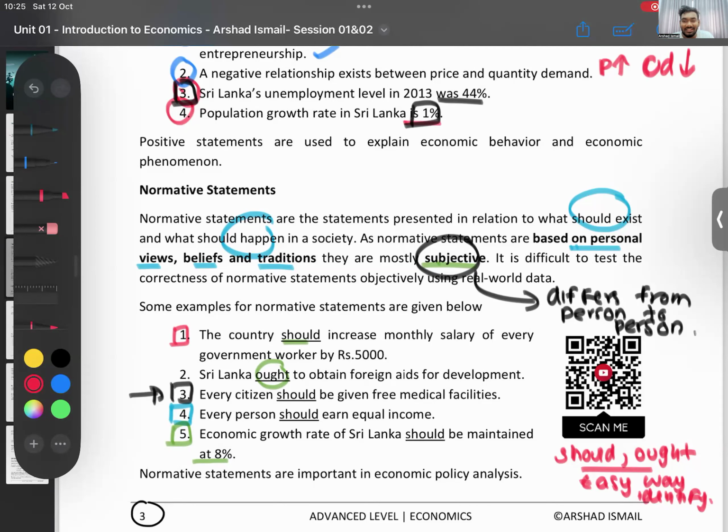But those are personal opinions. Someone is saying we should do this. Someone might say, no, no, we should not do this. Those are normative. Then we'll go back to positive now.